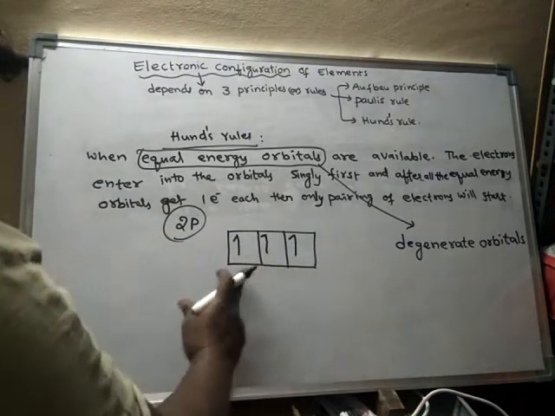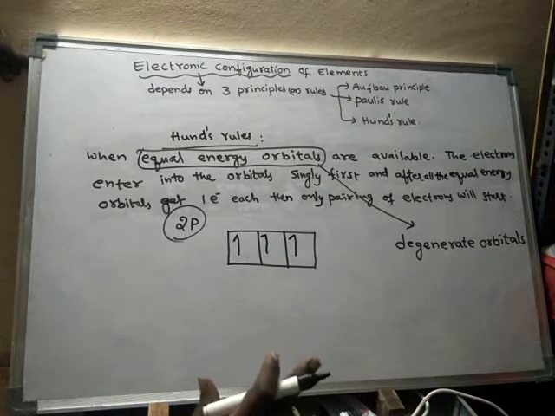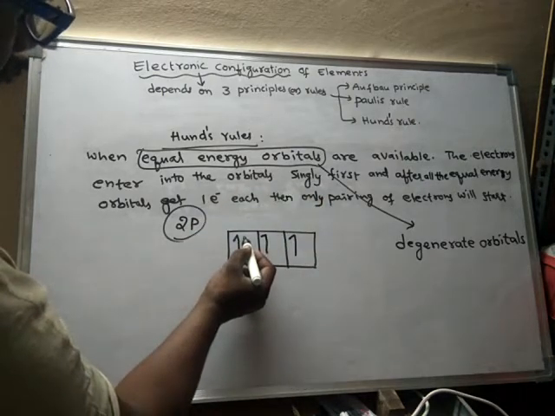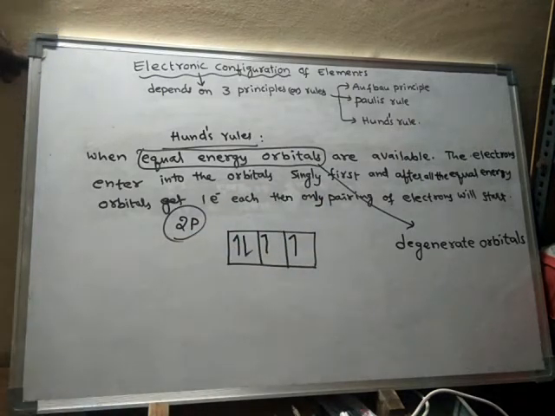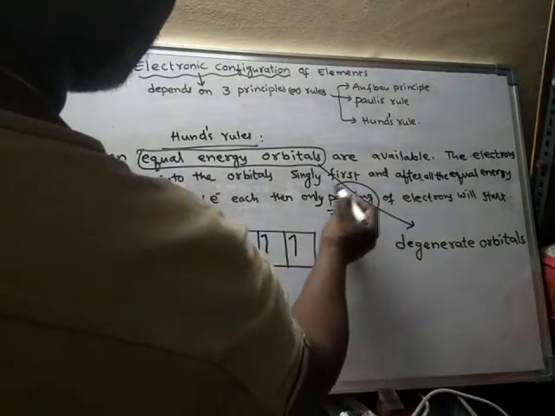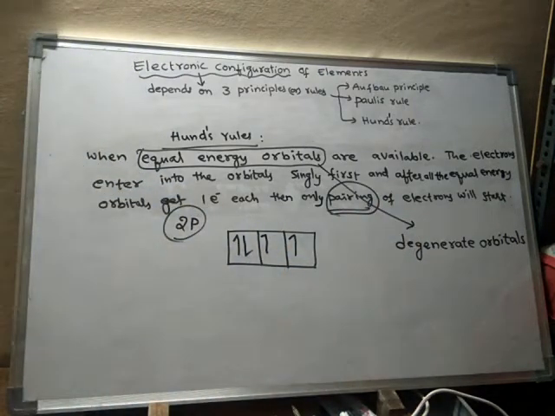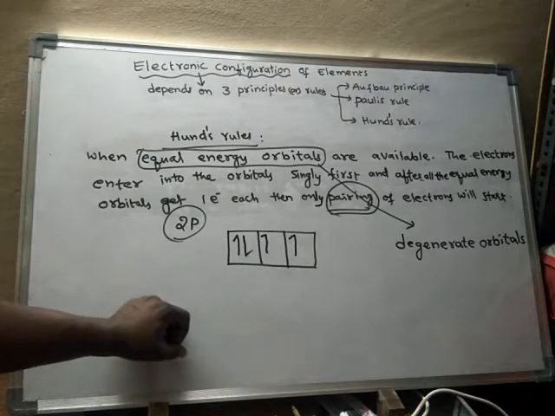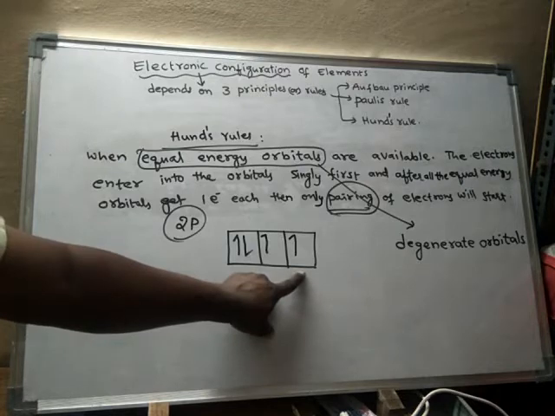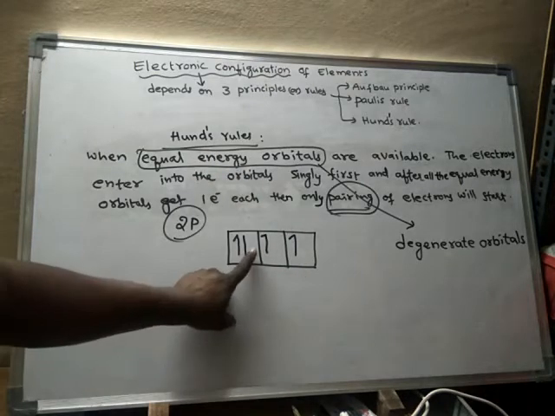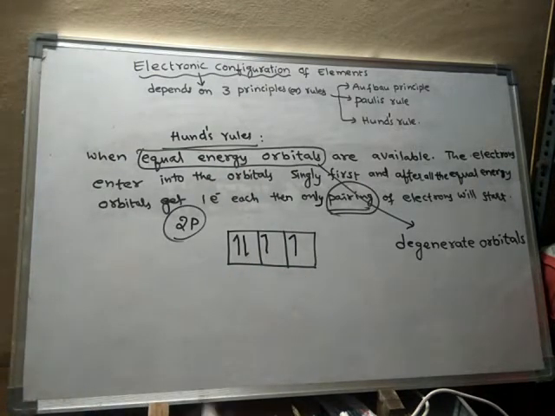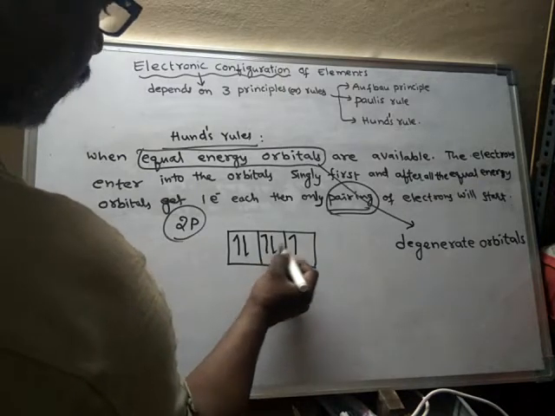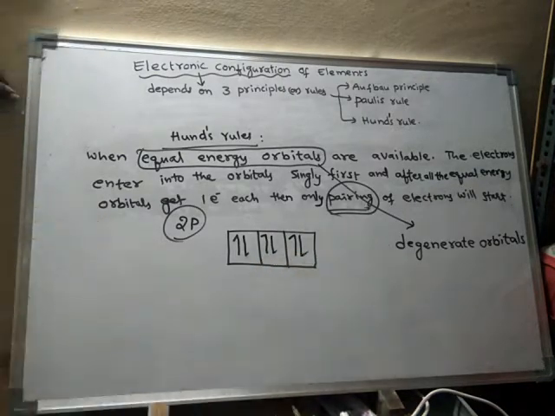After all the equal energy orbitals get one electron each, then only pairing will start. What's the meaning of pairing? Pairing means two electrons, so this electron is paired up with this electron. When all the equal energy orbitals get one electron each, then only the pairing will start. Now all the orbitals will get two electrons like this. So this is Hund's rule.